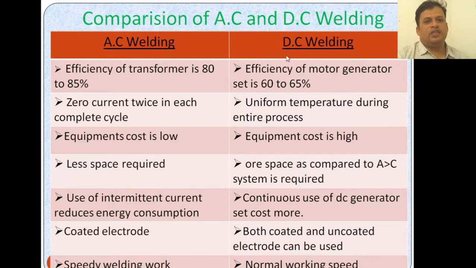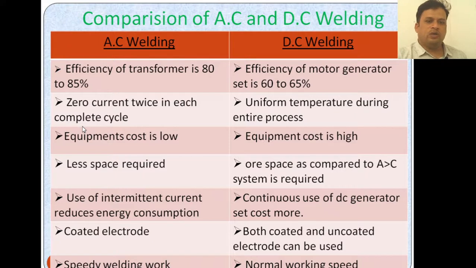So which has more efficiency? AC welding. DC supply has very low efficiency, and the cost is high because we require a DC generator. Both coated and uncoated electrodes can be used, we should maintain uniform temperature during the entire process, and the working speed is normal. So comparatively, AC welding is better than DC welding.